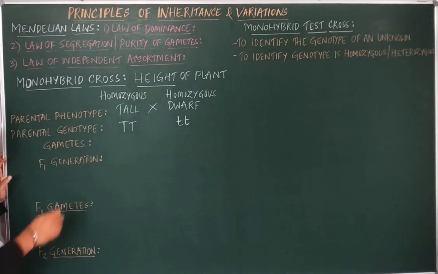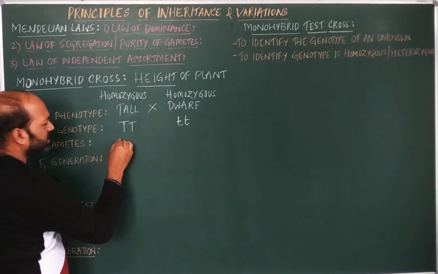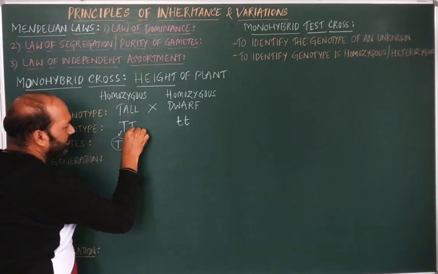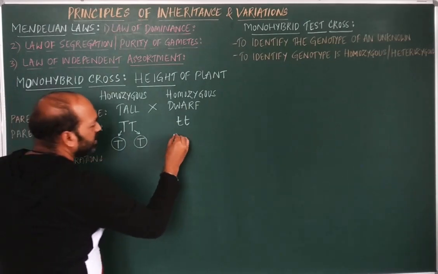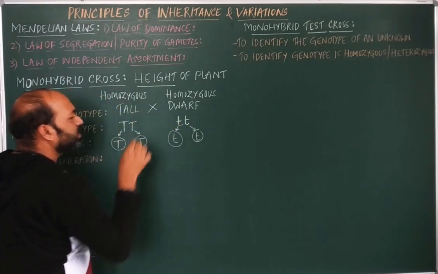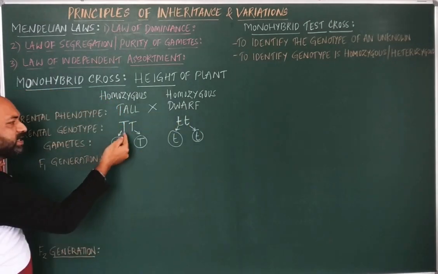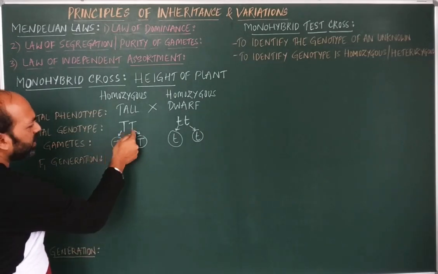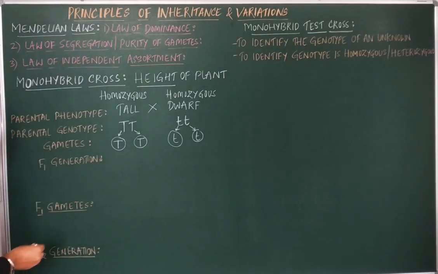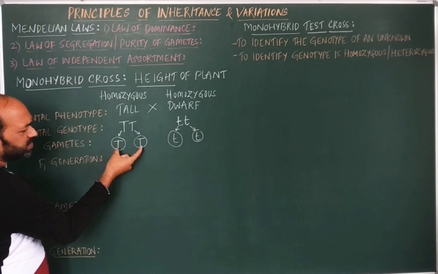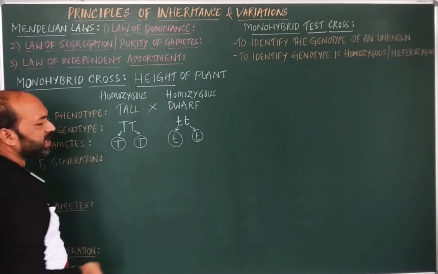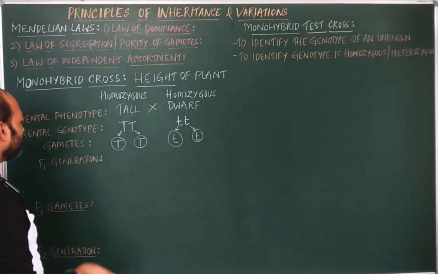Right. Now, in the formation of the gametes, here we have a capital T and a capital T. So this will form one gamete and this will form another gamete. Similarly it is true here also, that is small t and small t. Whenever the condition is homozygous, you can take one allele also, or you can select both the alleles together. Now, if these gametes act as male gametes and these two as female gametes, then when these male and female gametes get crossed with each other,